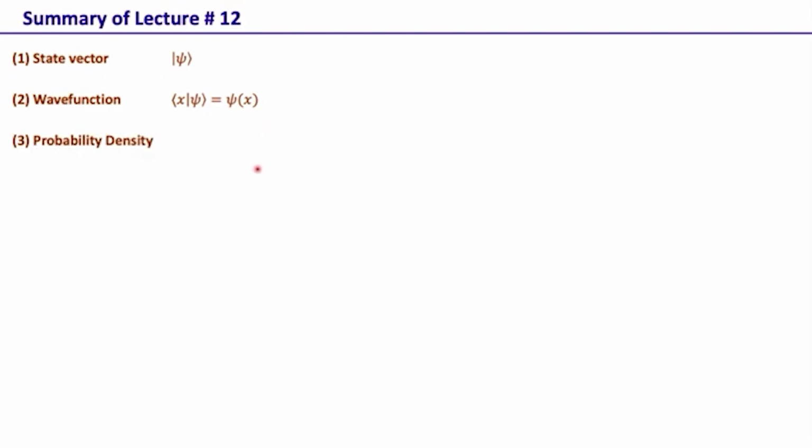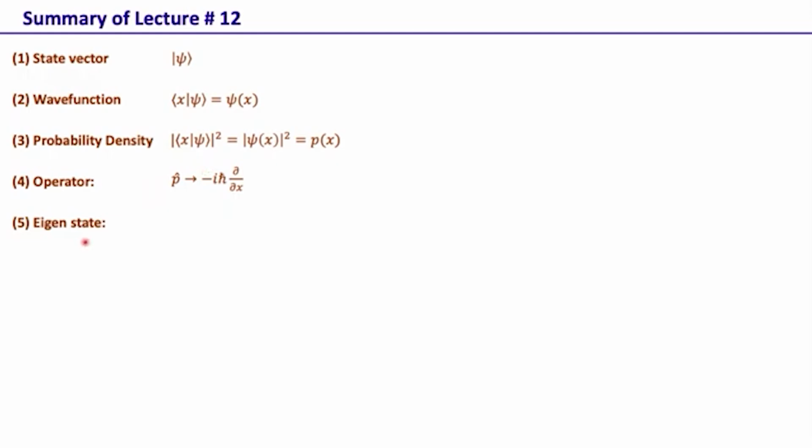We looked at the probability density, which is the absolute square of this projection, that is the wave function. If it's a discrete basis, this actually is the probability itself. Then we have operators within quantum mechanics, which is what we operate these state vectors with in order to get the value of some dynamical variable. Or we also have unitary operators that evolve the state. This is just one example of a momentum operator in the position basis. This is the position basis representation of the momentum operator.